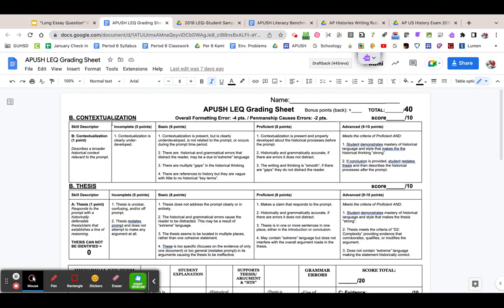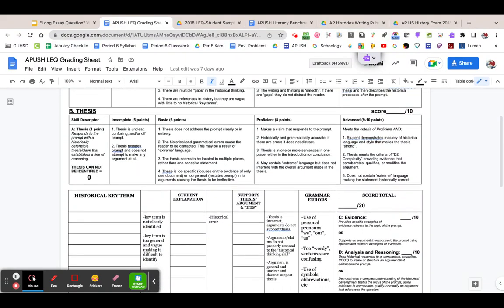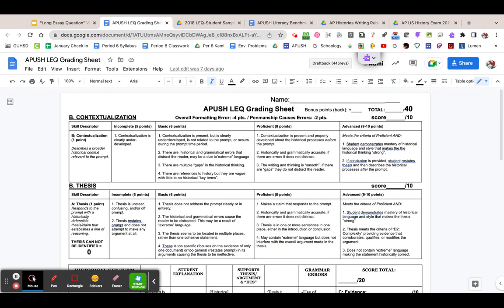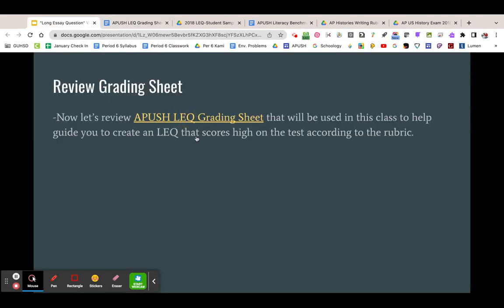Okay. So this will be the LEQ grading sheet. This is on the writing resources part of my website for you to have access to it. But again, take a look at this because this shows some of the student problems or student mistakes that I tend to see for the long essay question. And so that's pretty much it. Want to make this kind of short and sweet.